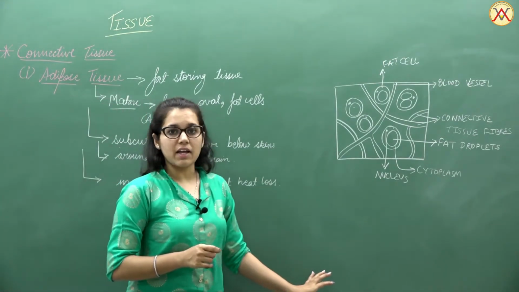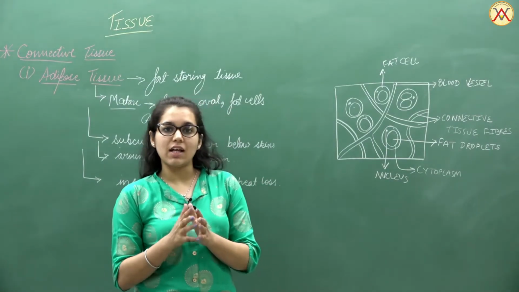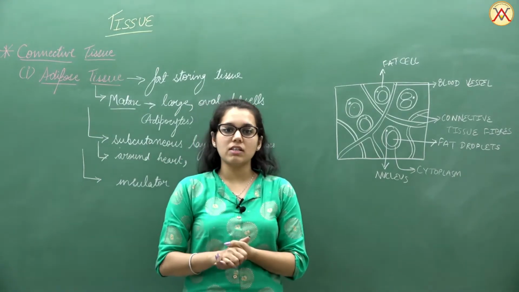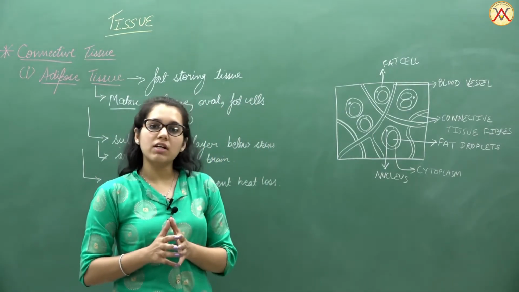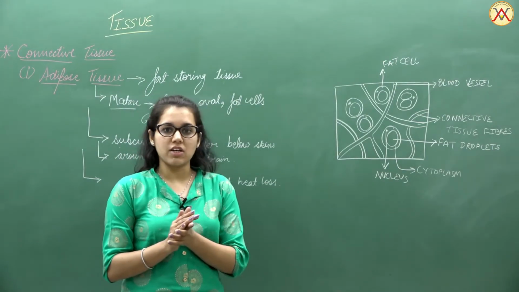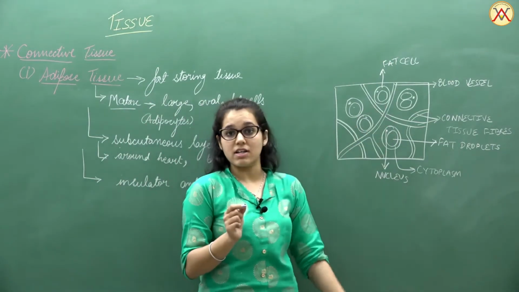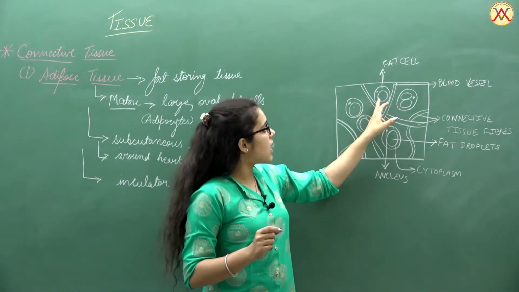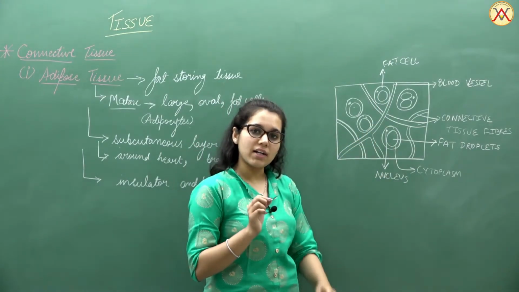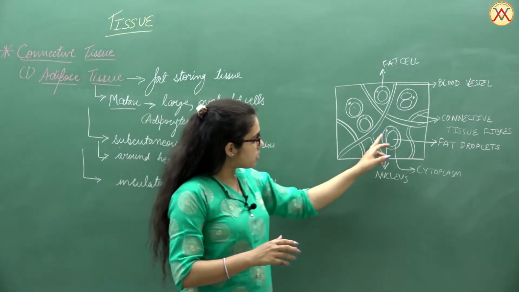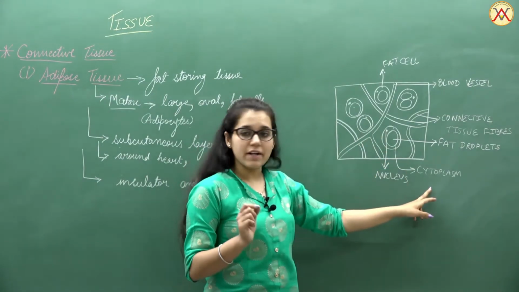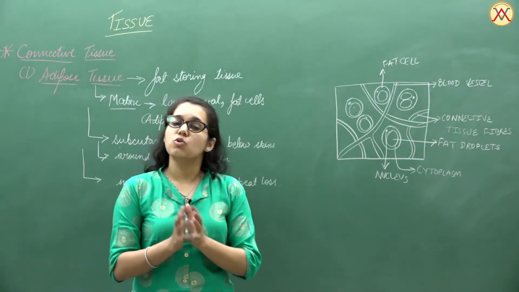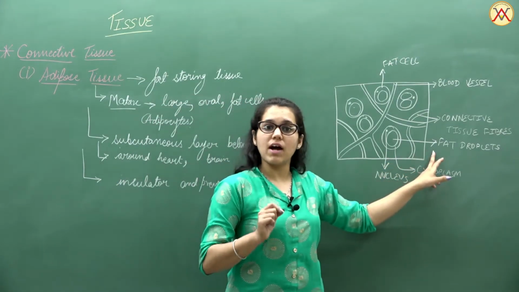Now as you can see here, in the diagram that we have drawn, it is characterized by specific cells known as adipocytes, which are present in the matrix. So it is similar to the areolar connective tissue, with some specification, and these specifications are these fat cells. These fat cells, as you can see here, contain a large sized vacuole so that fat can be stored in it. Then the nucleus is shifted to the corner, we have the cytoplasm in the cells, and these are basically the fat droplets. The specific structure storing the fat will ultimately be the fat droplets.